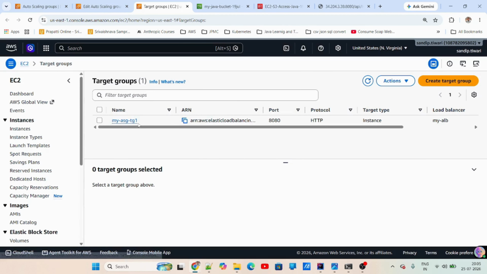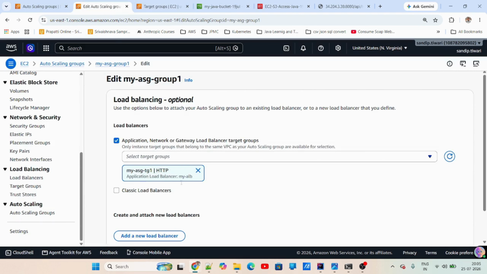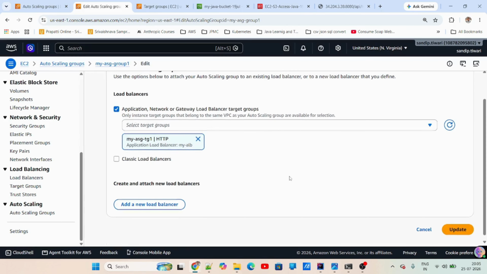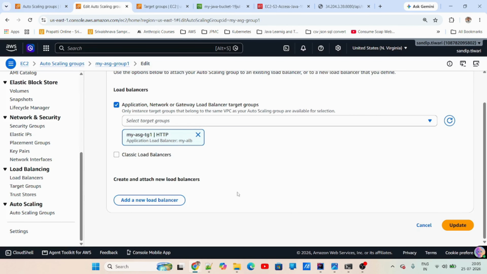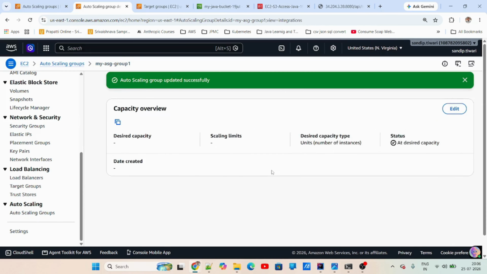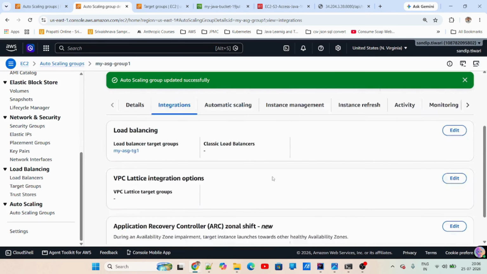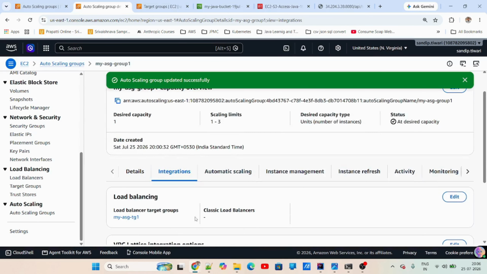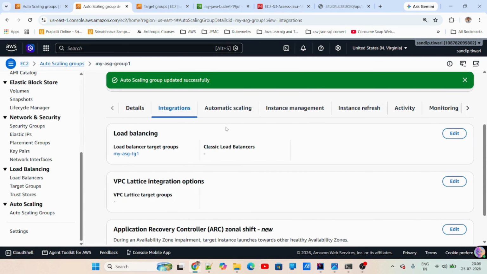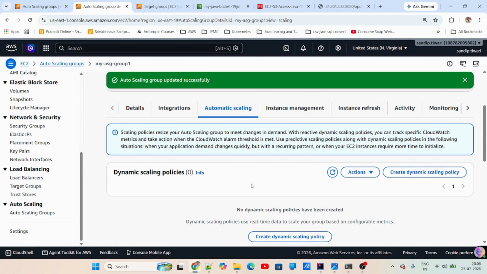This is my ASG TG1. This is my target group, and this is what I'm configuring here. Just note what target group I'm configuring. It will ask for the target group. By default, the listener of the load balancer is actually calling this target group. Here I'm just adding the target. That's it. Now I just update it. Now this integration is done, which is fine. Perfect. Now let's do the automatic scaling setting.